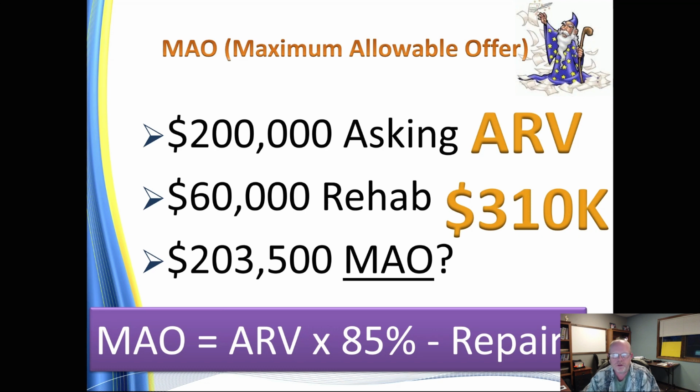So they're able to go down even lower because they don't have a lot of competition. So the more competition you have and the more hot, the less inventory and the more competition, the higher that MAO formula goes. You really can't get above 85% though, because at that point, even if you are turning and burning a lot of properties and you have your own crews and you are getting discounts, once you start getting above that, you're not going to be able to get any profits out of them.